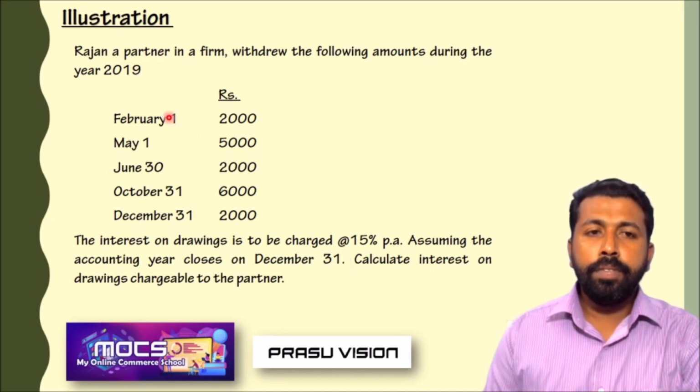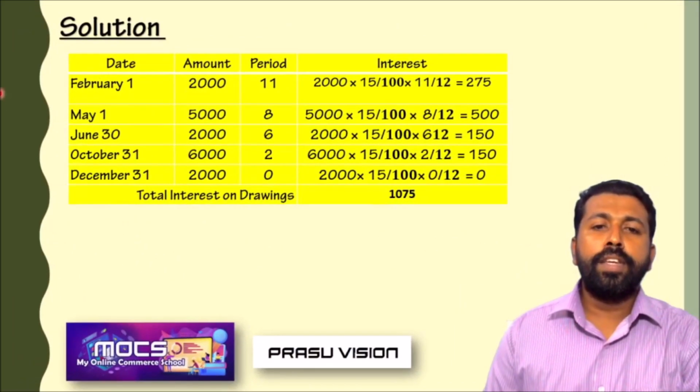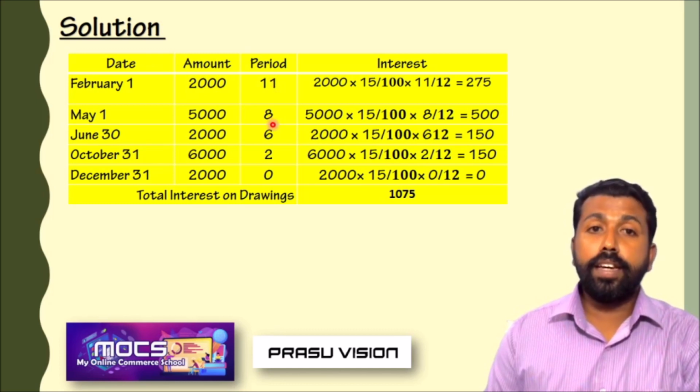Calculate the interest on drawings chargeable to the partner. So, look at this question. Rajan, a partner, has withdrawn different amounts during the accounting year. So, how do we calculate the interest on drawings? Look at this table. It is very easy to calculate by drawing a table. What are the columns? Date, then amount of drawings, period, and interest. These two items are given in the question. How do we calculate the period? Period means the period for which the partner has to pay interest to the firm.